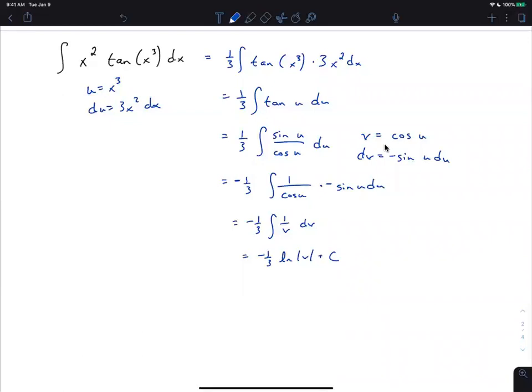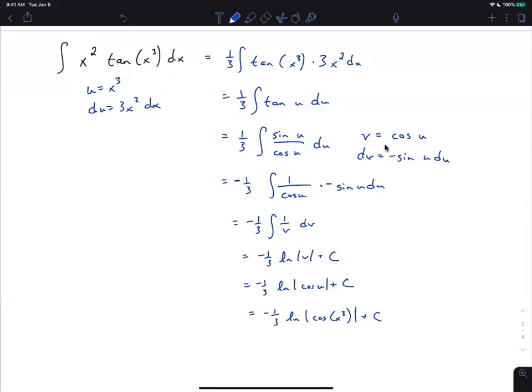And now we've got to go back and substitute twice. So v is cosine u, so we get -1/3 absolute value cosine of u plus c, but then u was x cubed, so it's -1/3 natural log absolute value cosine of x cubed plus c, and that's the answer.